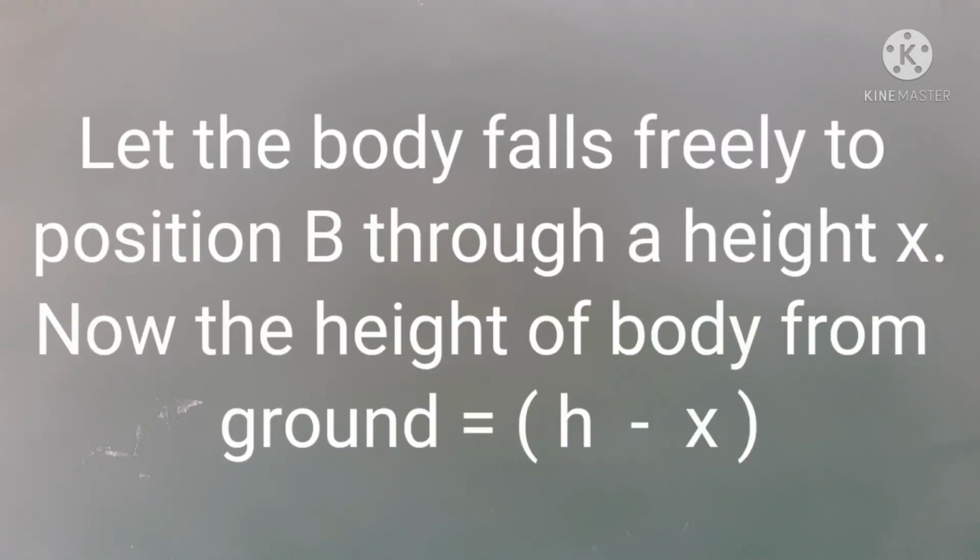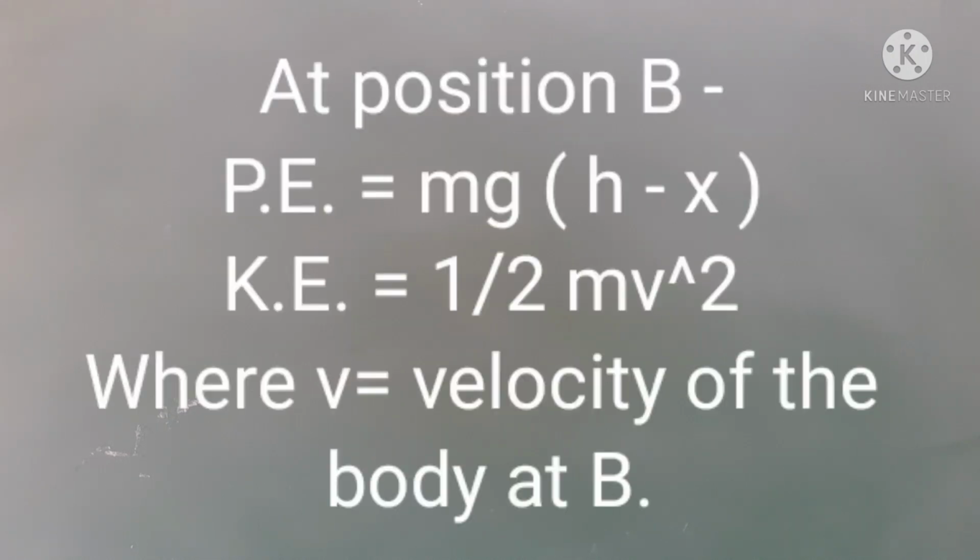Let the body fall freely under the action of gravity to position B through a height x. Now, the height of the body from the ground is equal to h minus x. At position B, potential energy of the body PE is equal to mg within bracket h minus x.